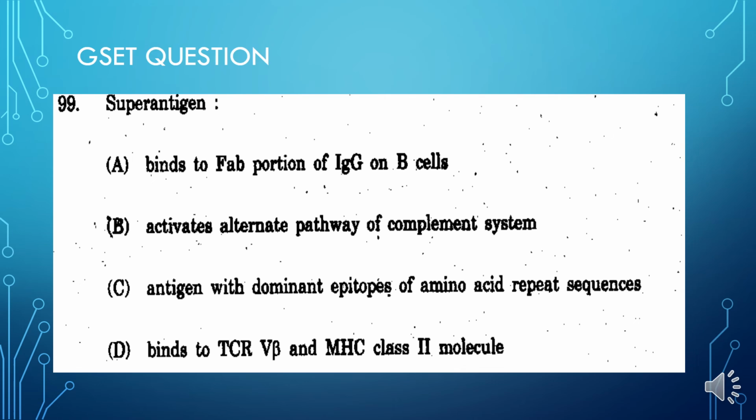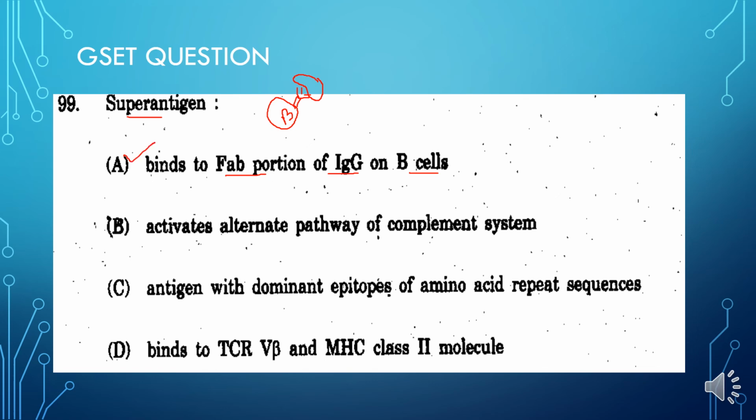Now about the answer solving. We know that earlier we have seen that the B cell has IgG, and this is the variable region of the IgG. The super antigen binds with the FAB portion of the IgG that is bound to the B cells. So the first option is correct.